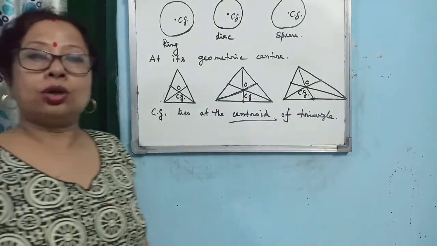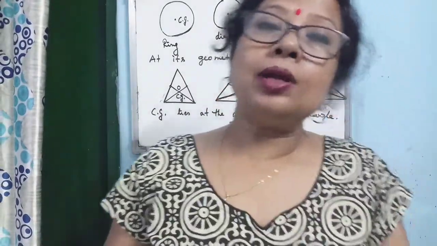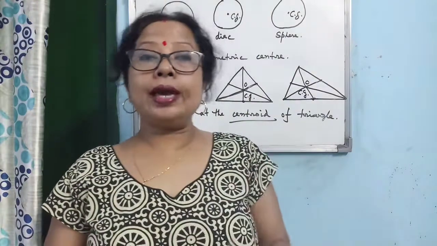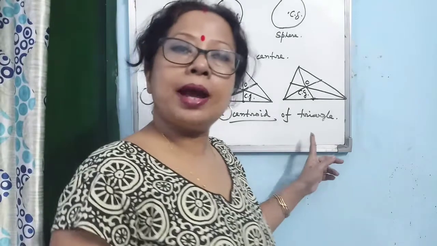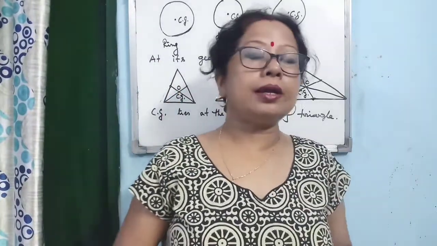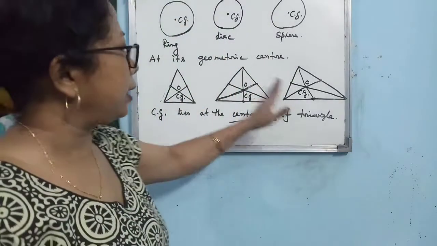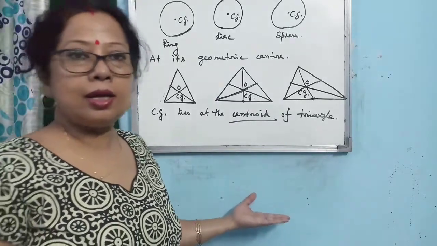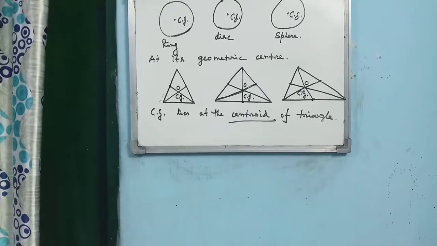Is that clear? So, what is the center of gravity of a triangular lamina? Triangular lamina may be an isosceles triangle, an equilateral triangle, or a scalene triangle. Always the center of gravity lies at its centroid. But once again I am reminding you, here we are making one assumption. What is the assumption? That mass is distributed uniformly through the entire body. Not that one portion is heavy, another portion is light. Okay, so this is the way you can locate the centroid of a triangle.